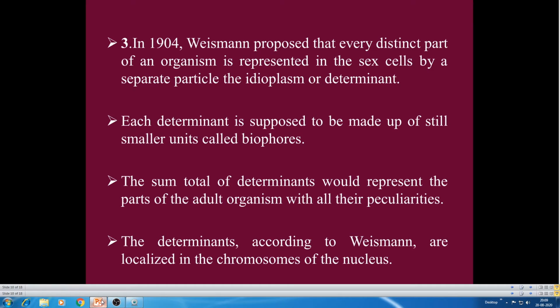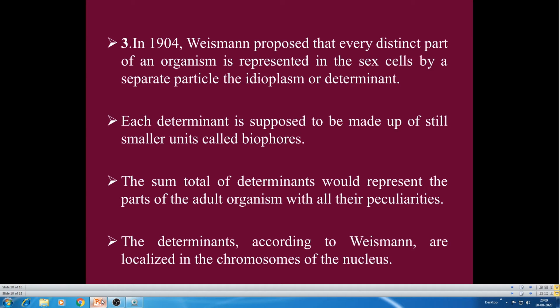So we know the chromosome theory of inheritance. What does the chromosome theory say? The chromosomes are the carriers of genes. In the chromonemata, you can see numerous bead-like structures, and these bead-like structures are called genes or gene loci, and they are linearly arranged in the chromosomes or chromonemata.